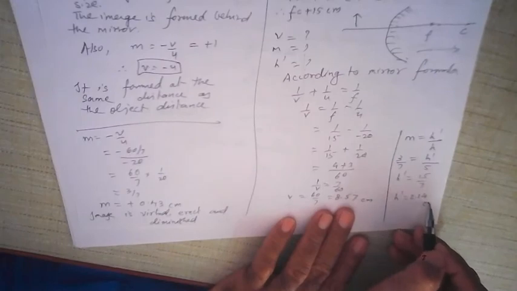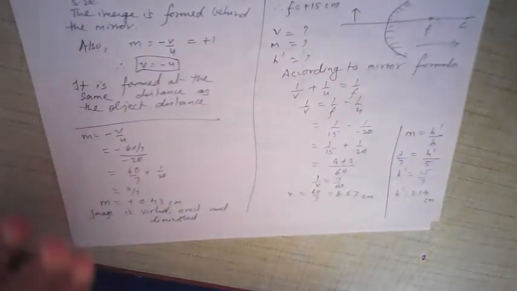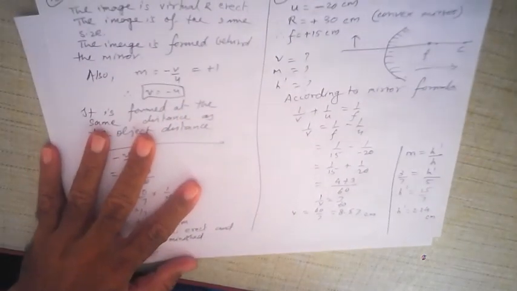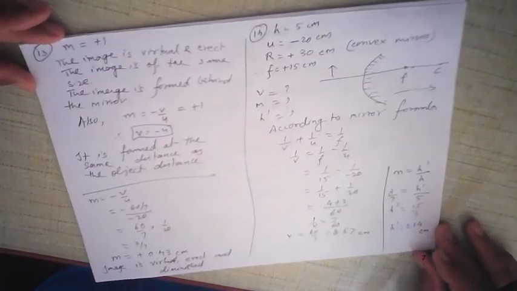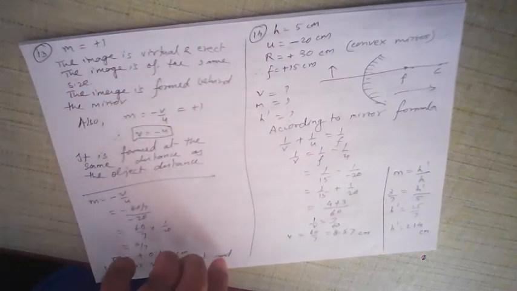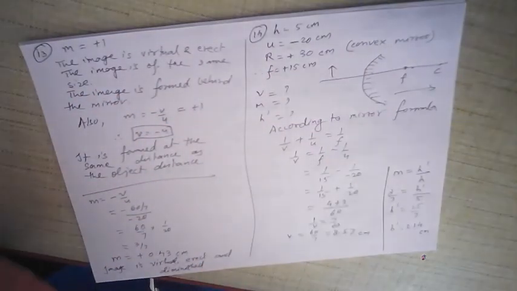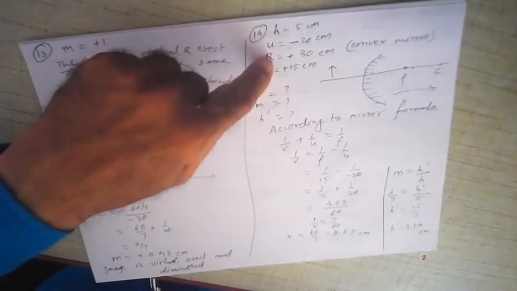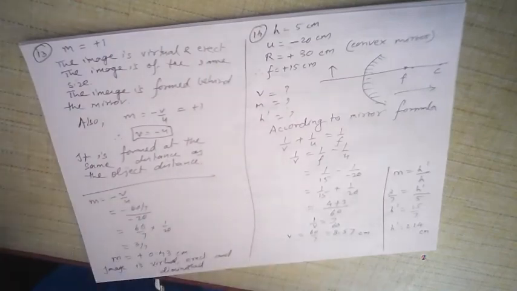So you can see that these examples, numericals, calculation problems are not so difficult. All you have to do is learn the formula and follow these steps very carefully. These diagrams which I have drawn here are only for explanation purposes. You don't have to draw them. You have to write this in short and then calculate. In physics, in numericals, you don't write long sentences.